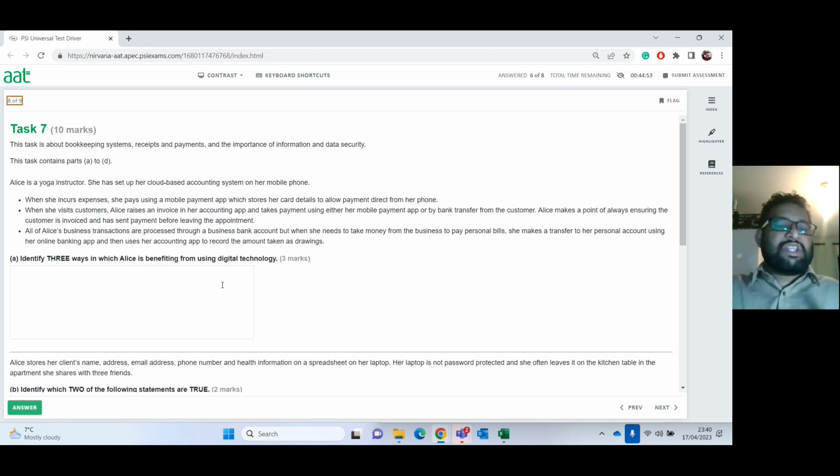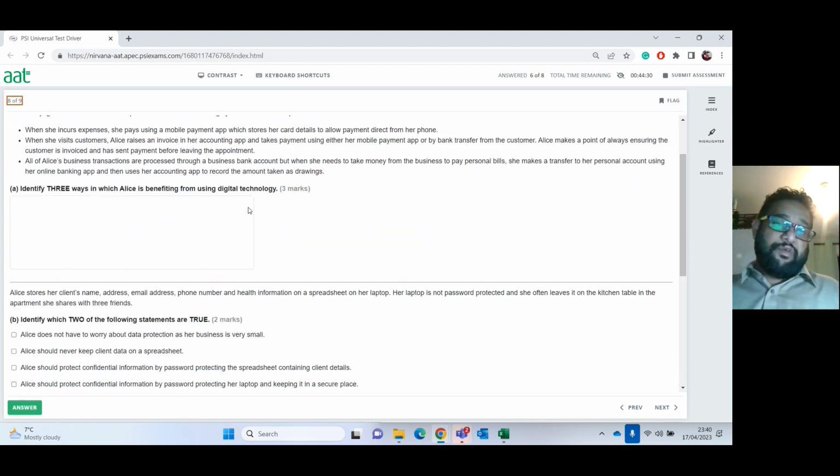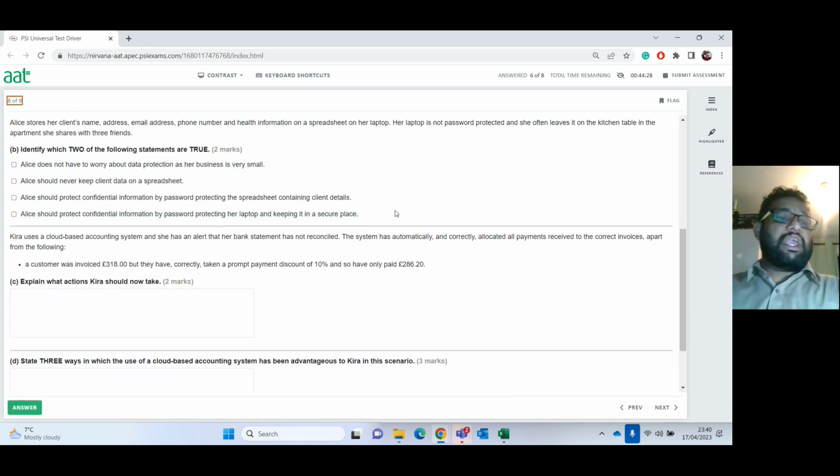And then also when you transfer money between accounts, there is a transparency to it, because you can use your app straight away to transfer money on the banking app. Then on the accounting app, you can record it straight away as a drawing. So it just reduces the money in your accounting app as well. So it is basically whatever allows her, she's on the move with the mobile phone. Then asking here,